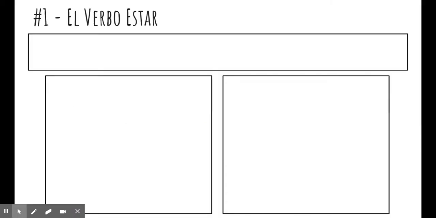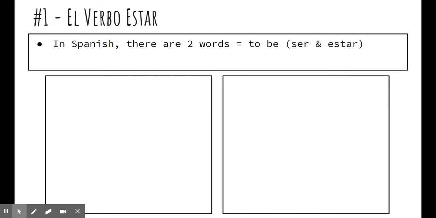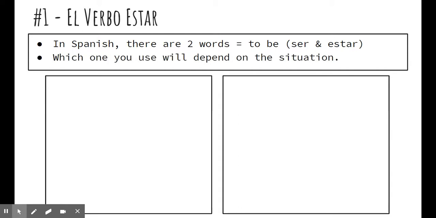So we're going to look at the verb estar, which also means to be. In Spanish, there are two words that mean to be. We learned one, ser. There's also estar. Which one you will use will depend on the situation. So they're not interchangeable. It's not something we have in English, and for an English speaker, it can take a little bit to get used to.